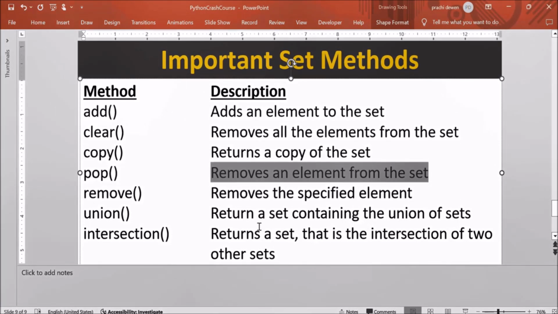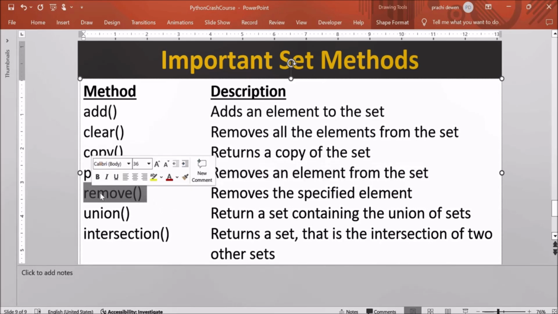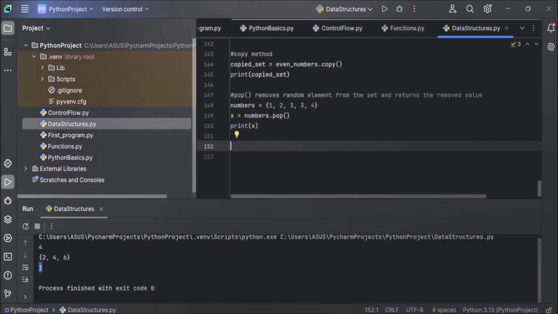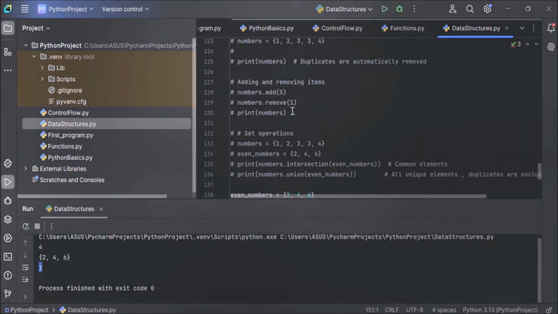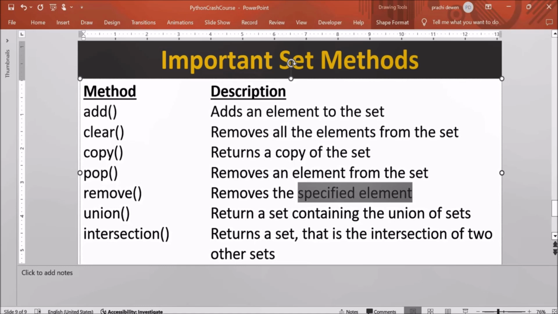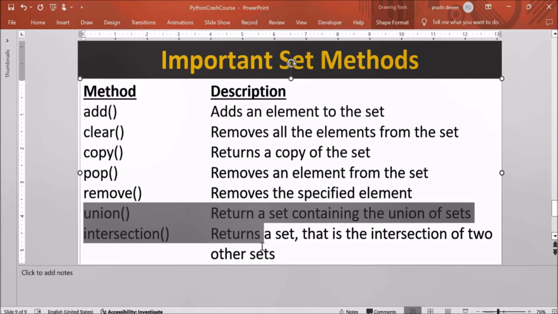Now next is remove method. We have already seen how to use remove method to remove a specified element. You can see here we have used remove method to remove a specified element, and after remove method, we have union method and intersection method. This also we have seen.